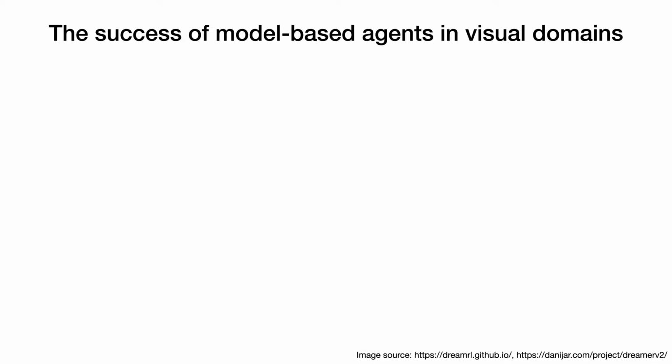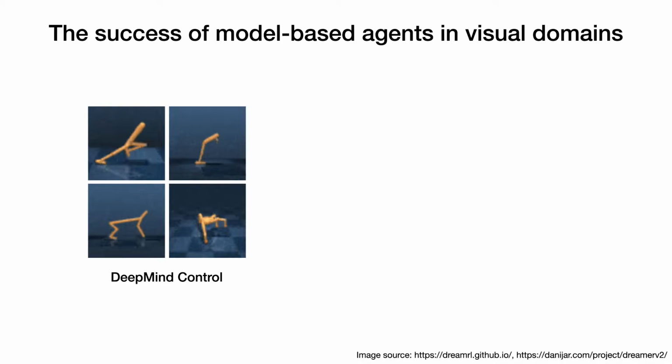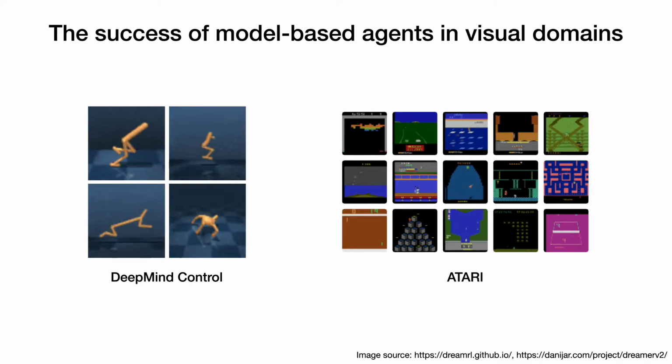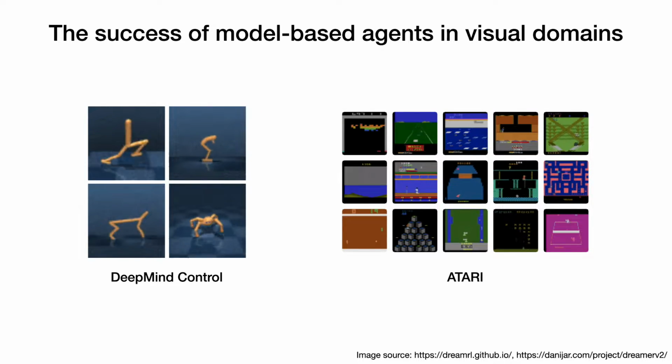Model-based reinforcement learning has achieved impressive results in control with visual inputs. For example, the state-of-the-art Dreamer agent can master continuous control domains in the DeepMind control suite, and long-horizon discrete control tasks such as Atari games, with a sample complexity comparable or better than state-of-the-art model-free agents.